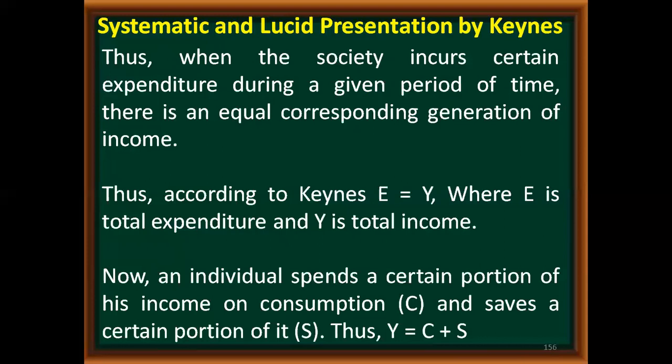So 8,000 is my consumption expenditure and 2,000 is my saving. When I add my consumption and my saving, I get my total income. In the same way, if we want to know the income of the entire economy, we have to add consumption plus saving. So it is always Y is equal to C plus S.